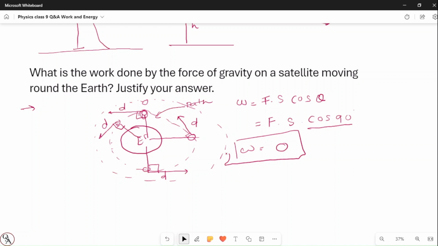The question asked: what is the work done by the force of gravity on a satellite moving around the earth? So the work done by gravity on a satellite moving around the earth is 0, because the force of gravity and the displacement have an angle of 90 degrees, and because of that the work done is 0. I hope you understood this question and its explanation.